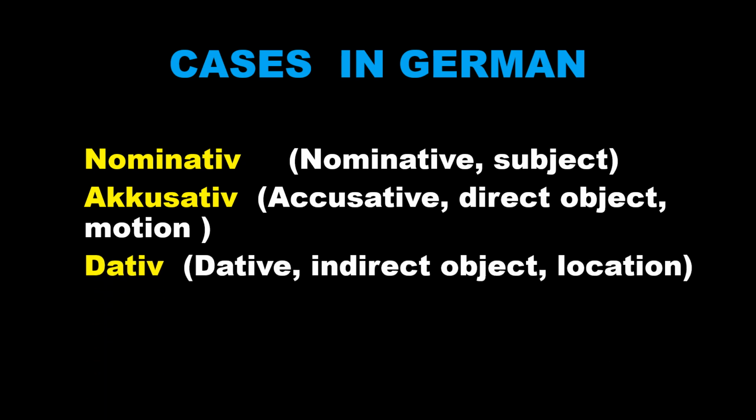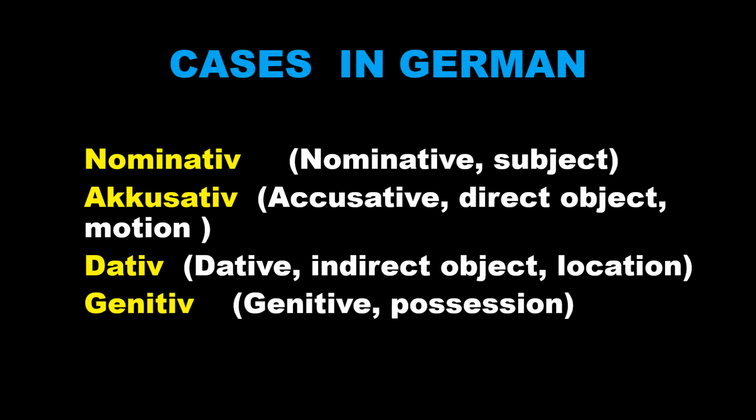The third case we have here is dative. In English we call it dative, and it is related to the indirect object in the sentence or the location. The fourth case we have here is genitive. In German, genitive in English, and it is related to possession. That you must be knowing. We are going to understand that as well. Let's go ahead.